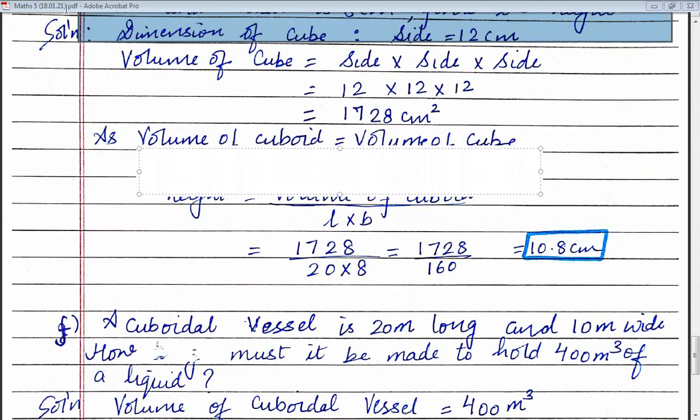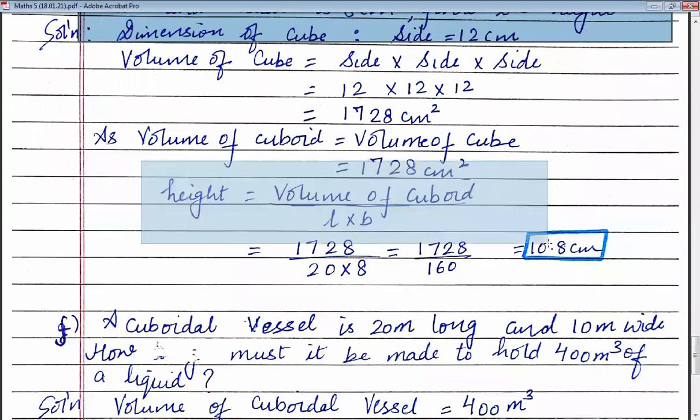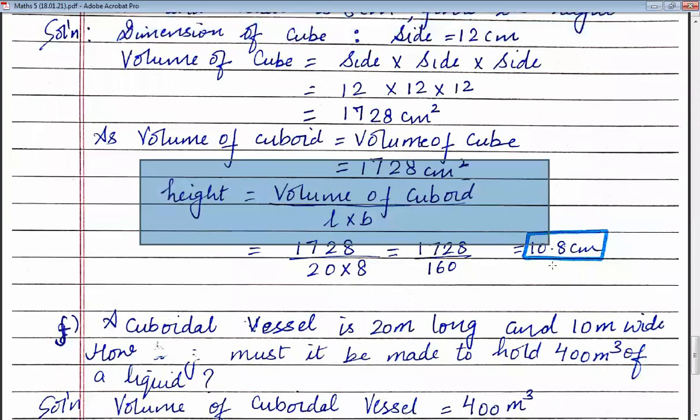To find the height, you have to use this formula. Out of three dimensions, one dimension you have to find out. How can you find it? Children, you have to divide your volume by length and breadth.